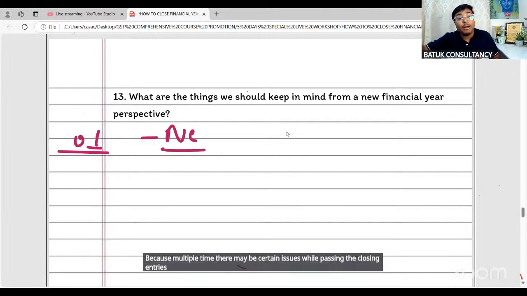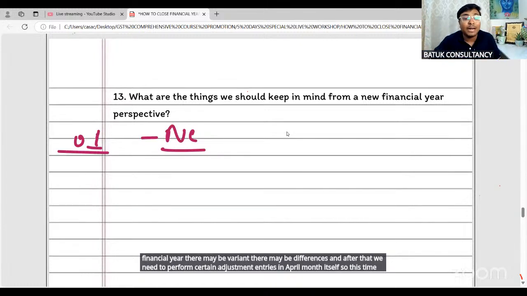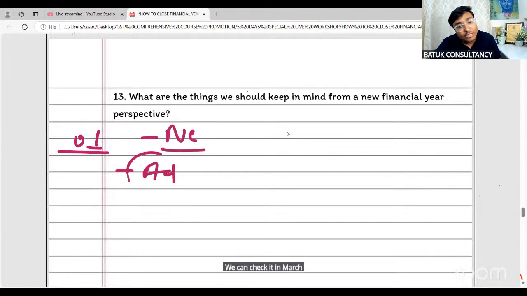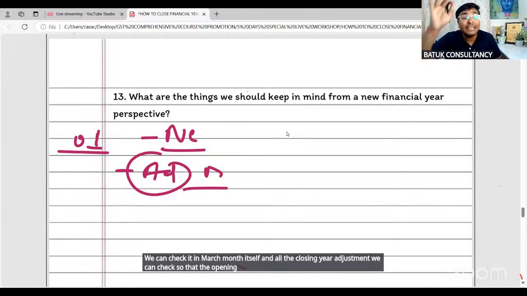Due to that, the amount which is going to be carried forward to the new financial year, there may be variance, there may be differences. And after that, we need to perform certain adjustment entries in April month itself. So this time we can check it in March month itself, and all the closing year adjustments we can check, so that the opening balance will be transferred very correctly, and we can assign that work to the accountant itself.